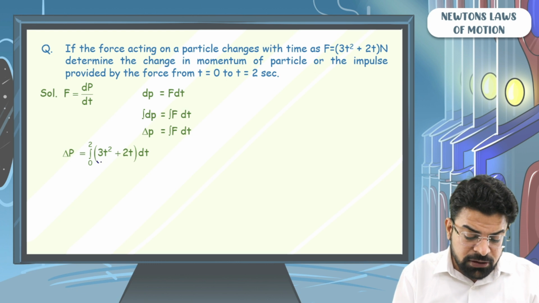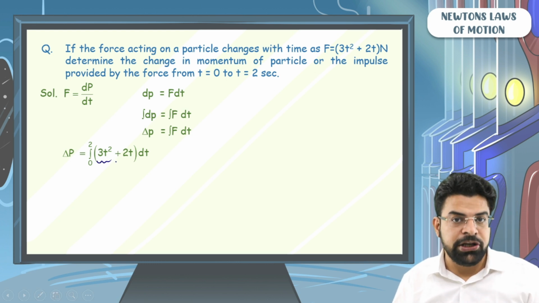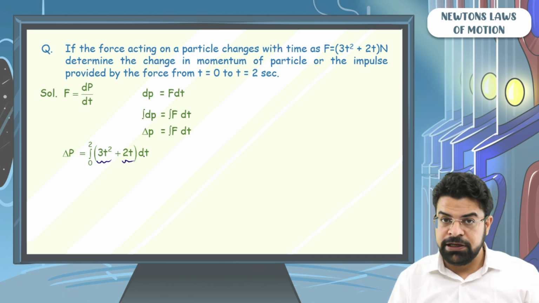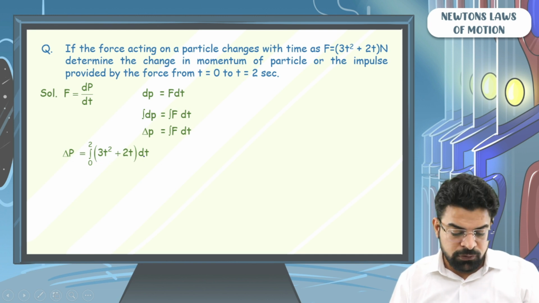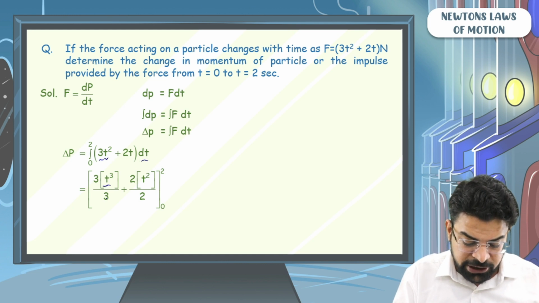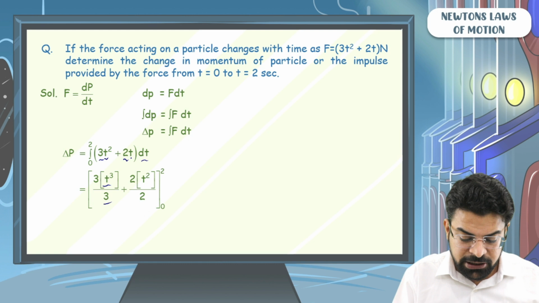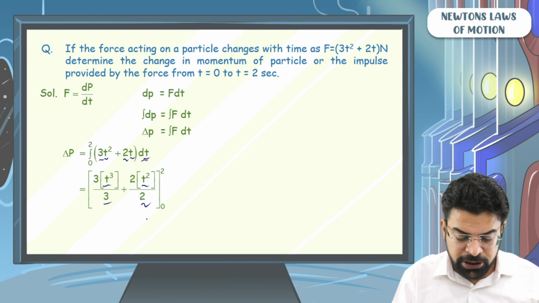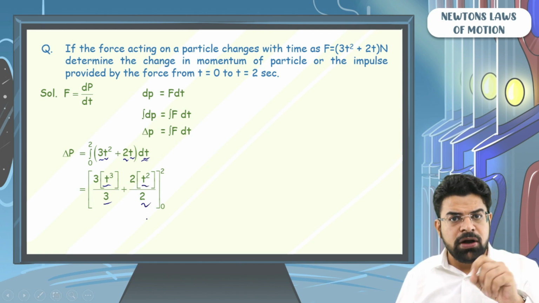The integration of 3t square gives me t cube. The integration of 2t gives me t square. So what we get here is 3 times integration of t square dt gives me t cube by 3. 2 times integration of t dt gives you t square by 2. Substitute the lower limit 0 and upper limit 2.